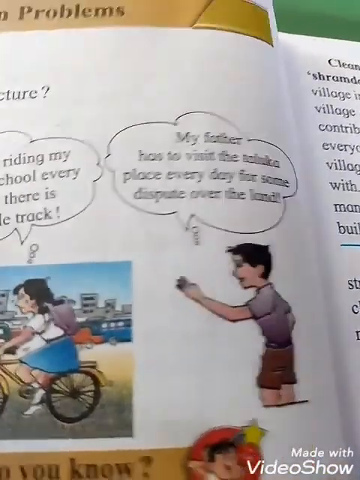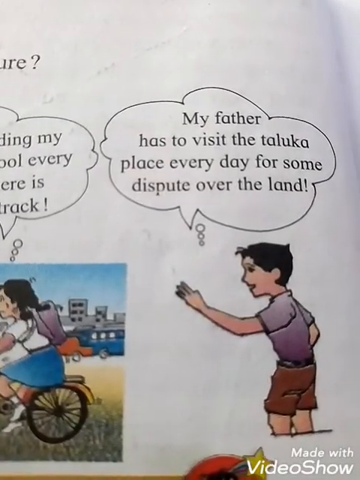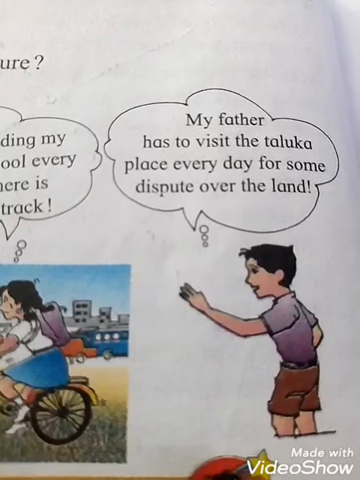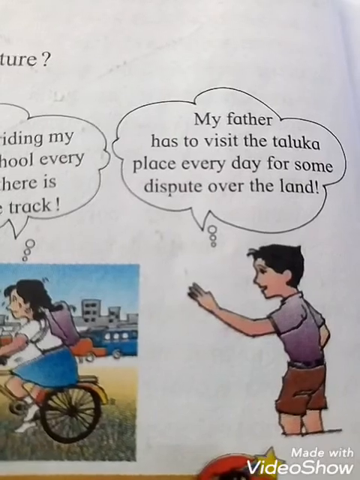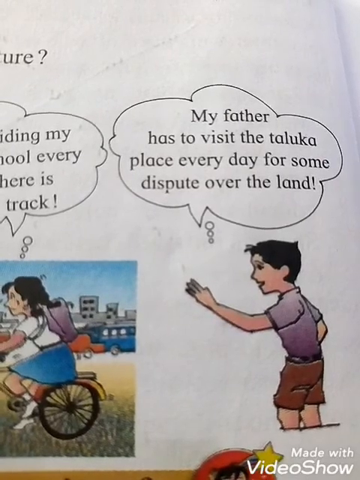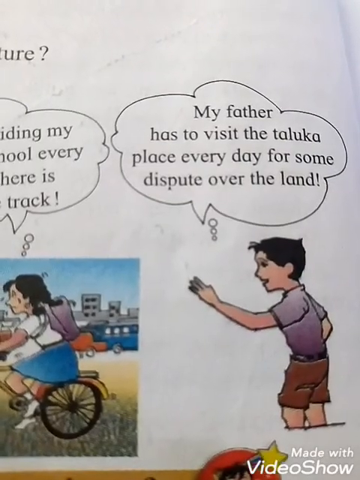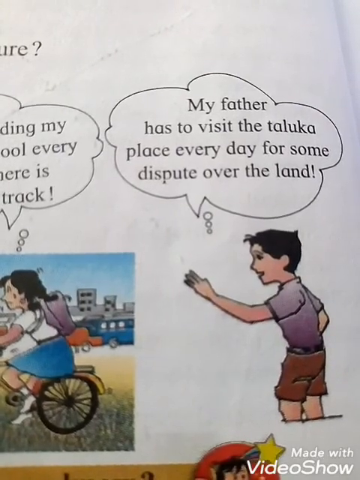And in the last picture see students: my father has to visit the taluka place every day for some disputes over land. So what that boy is saying is that his father was visiting the taluka every day for some disputes, some problems, over the land. So in this last picture we find that there were disputes, some fights over the land. That's why that boy's father was visiting the taluka place every day.